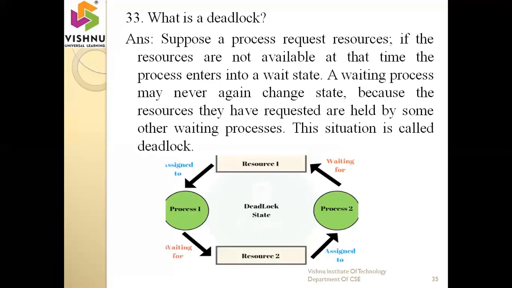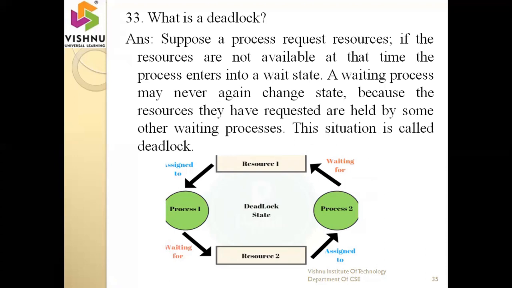Next one, what is a deadlock? Deadlock means suppose a process requests some resources. If the resources are not available at the time, the process enters into a waiting state. A waiting process may never again change its state because the resources it has requested are held by some other waiting process. This situation is called a deadlock. The definition is very lengthy, but the main logic is very simple.